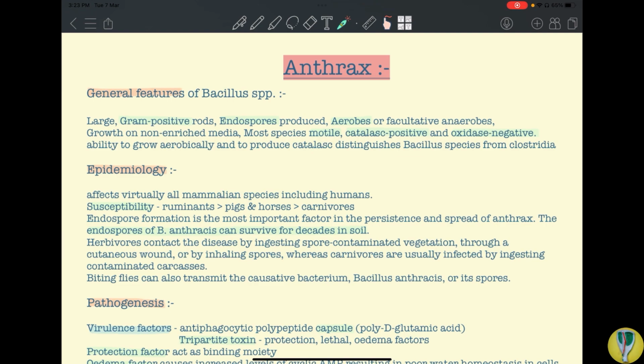So anthrax can virtually affect all mammalian species, including humans. So it is a zoonotic disease. Birds are very resistant to anthrax. The susceptibility is highest in ruminants, then pigs and horses, and then carnivores. So the disease is peracute in case of ruminants, acute to subacute in case of pigs and horses, and subacute or even longer than that in case of carnivores.